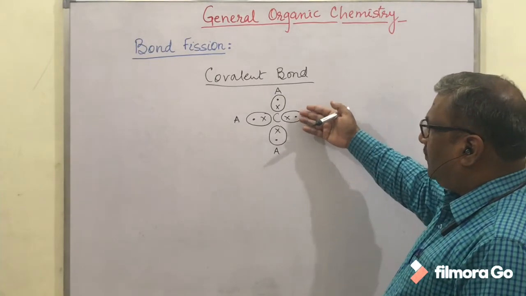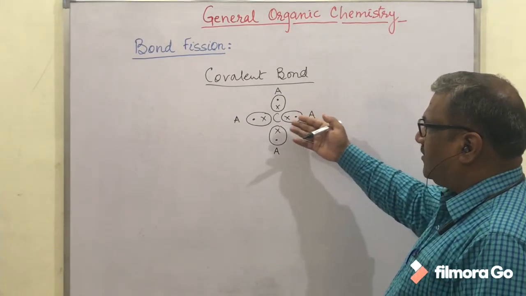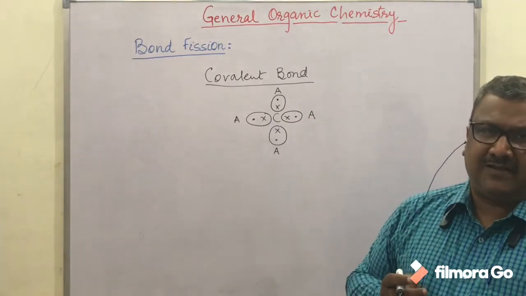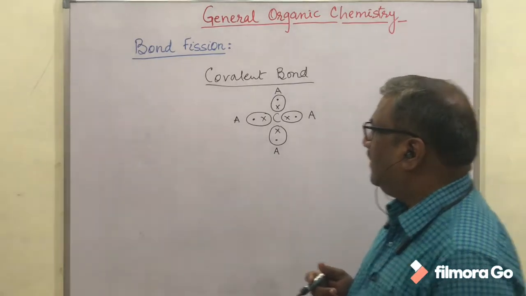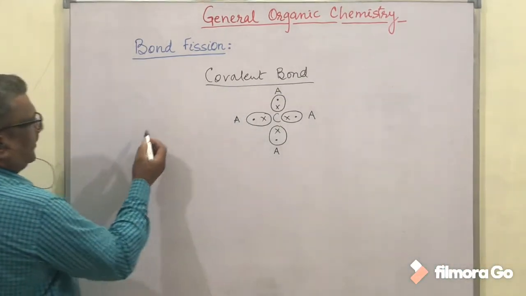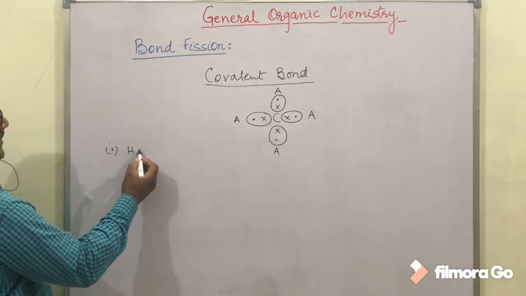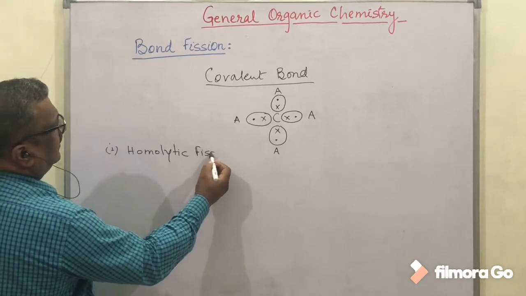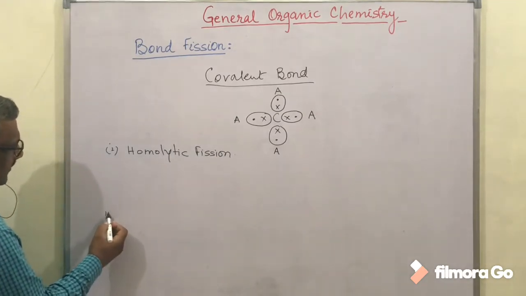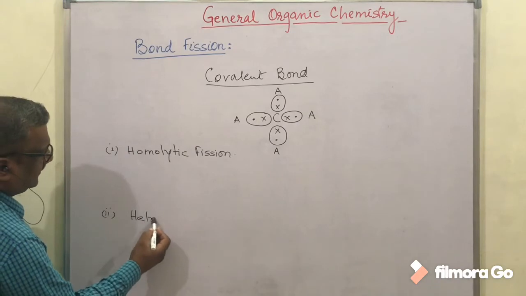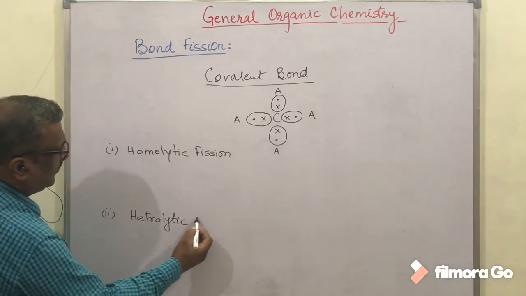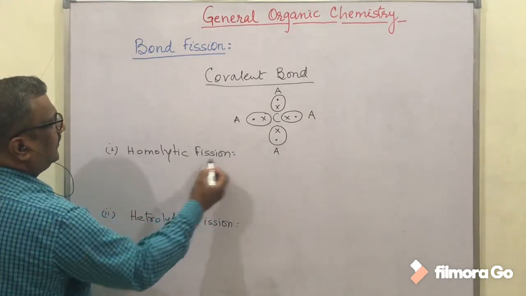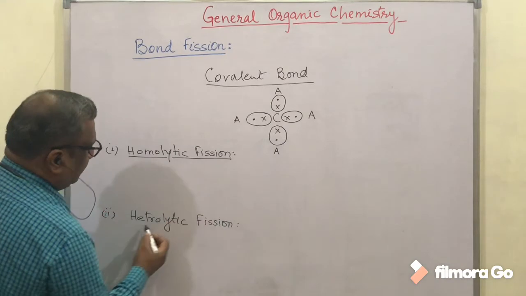There are 2 possible methods to do so. We call the first homolytic fission, and the second heterolytic fission. These are the 2 types of bond fission in organic compounds.